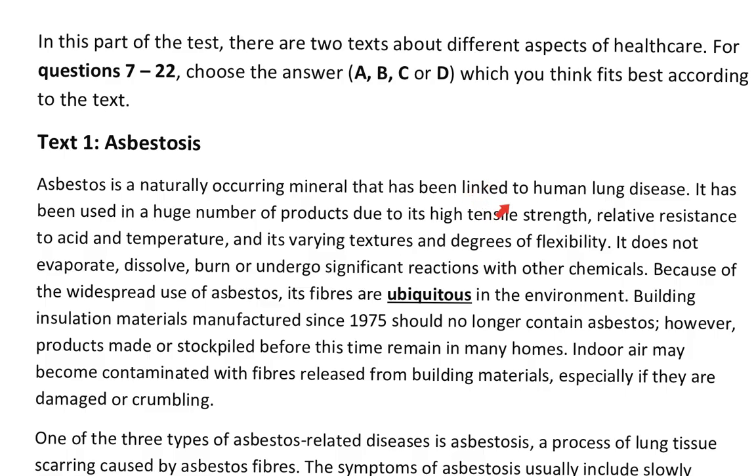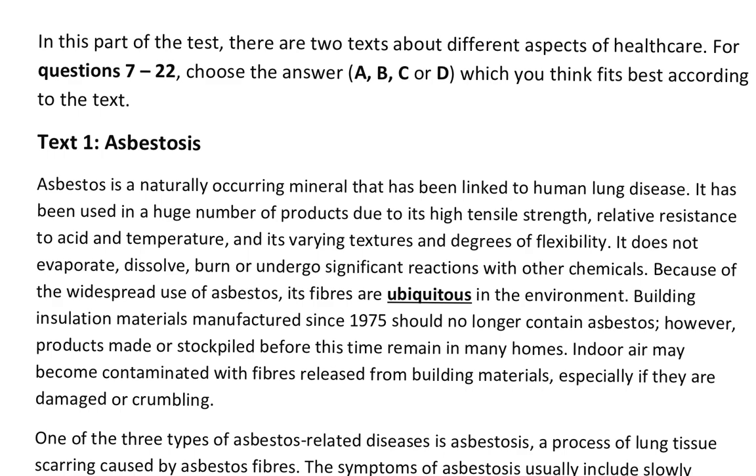This is self-explanatory: we are linking asbestos to human lung disease. Now we are going to look for some common words here. They said it has been used in a huge number of products, so it means it is very common or very useful in many products.